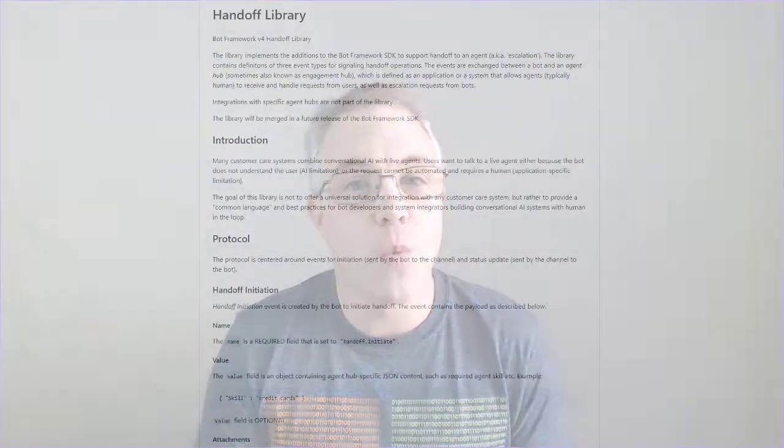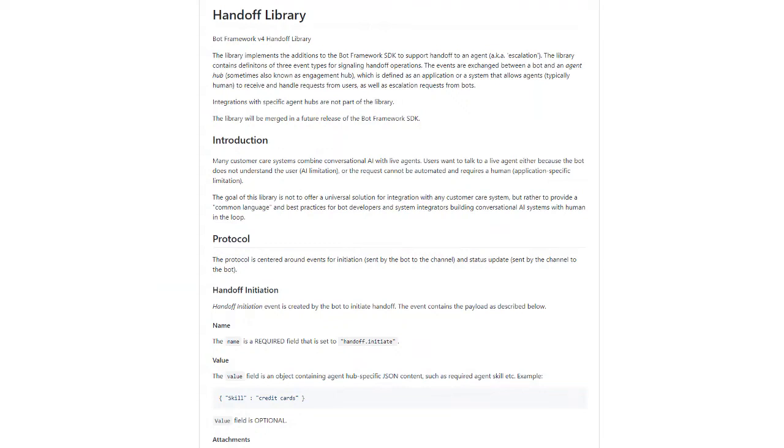We're trying to reduce the complexity of building those integrations from days or weeks down to minutes by providing pre-built integrations with platforms like LivePerson, as well as a framework and best practices for you to go and build your own if a pre-built integration doesn't already exist.